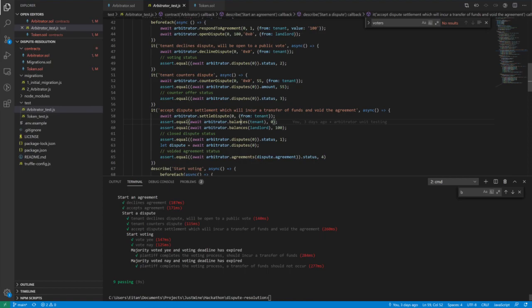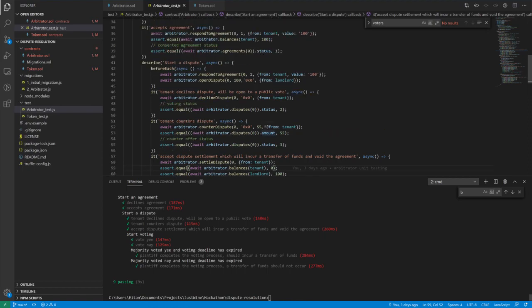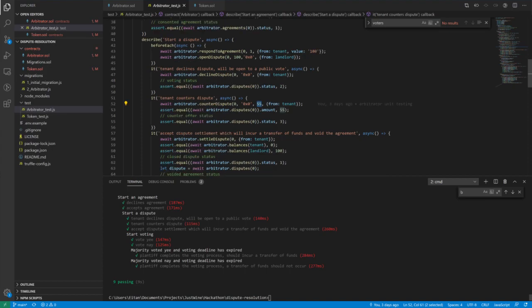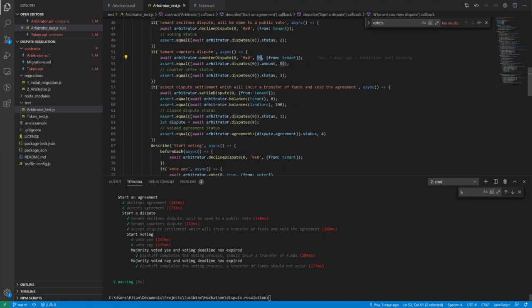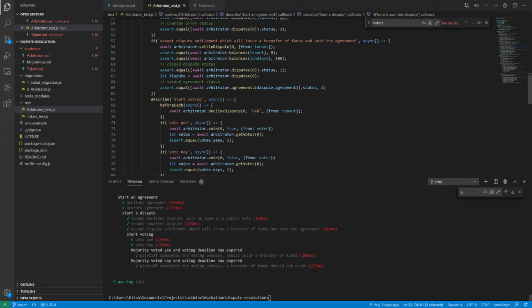Everything's all good. The tenant can also counter the dispute, and say, hey, actually, I feel like I only owe you 55 Wei. And then the plaintiff, or the landlord, can either accept the counter offer or decline it. In each situation, whether the plaintiff declines the counter offer or the tenant just declines the offer initially, the dispute is then open for a public vote. And as I said earlier, who are the voters? The community members, people that have some Harmonia token staked in the protocol.